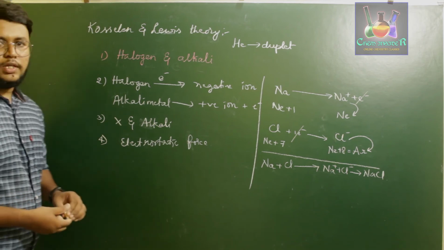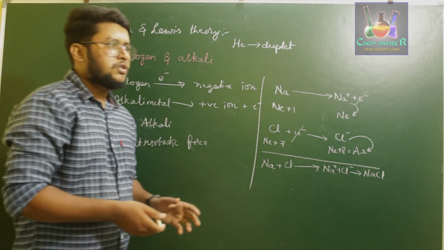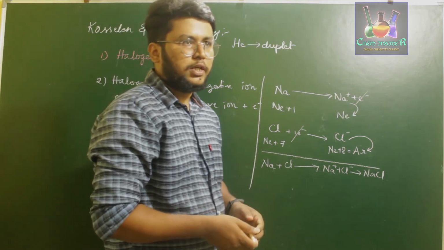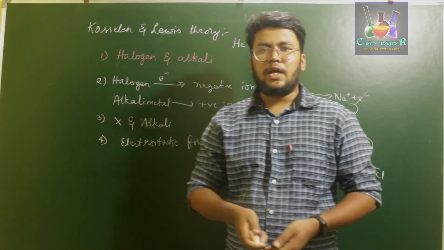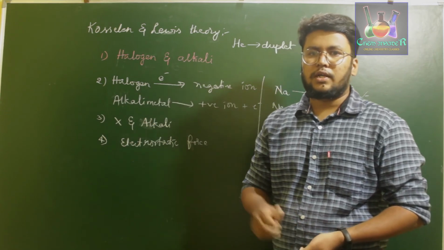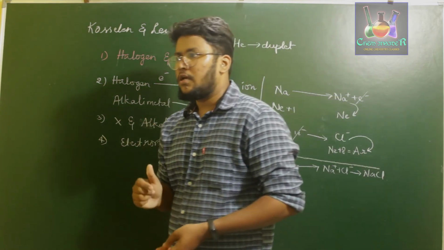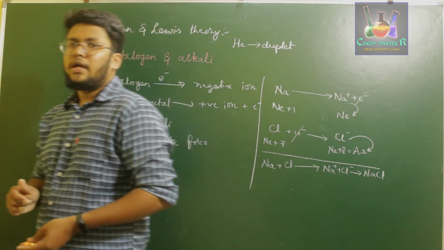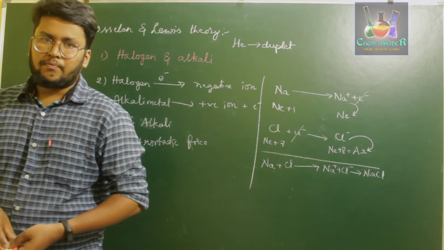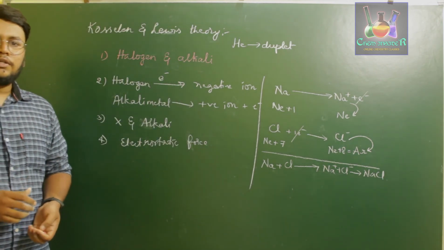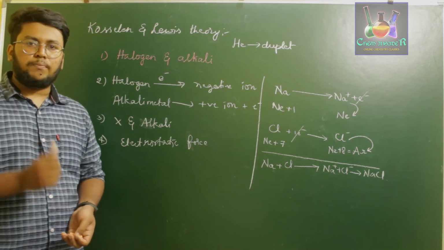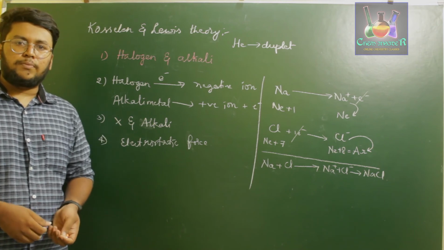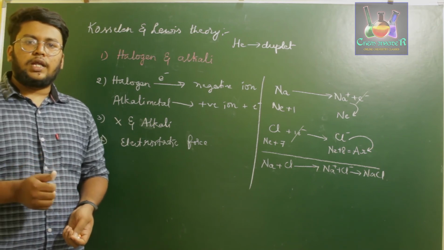Now, Kosselein gave an explanation to define a chemical bond, that is, a chemical bond is a strong electrostatic force of attraction which holds together a negative and positive ion. This particular bond is called electrovalent bond. The force of attraction which holds a negative and a positive ion in a compound is called electrovalent bond.